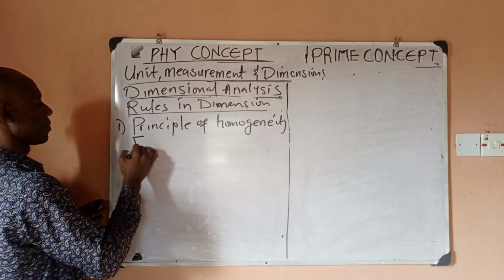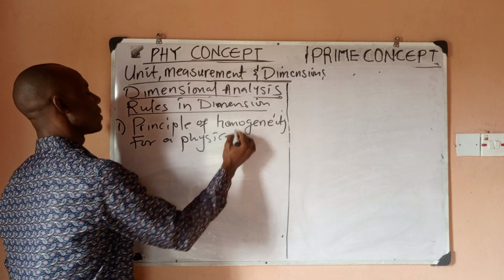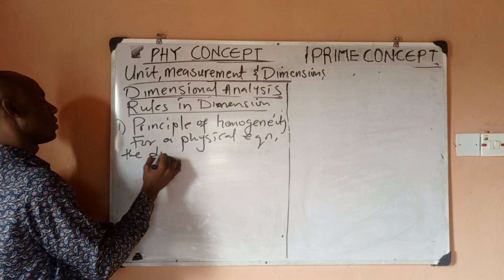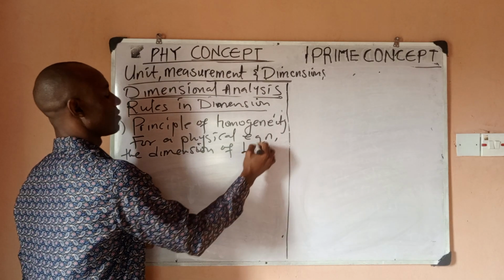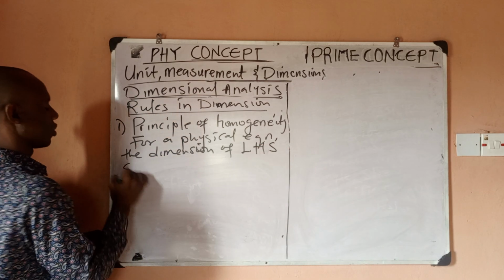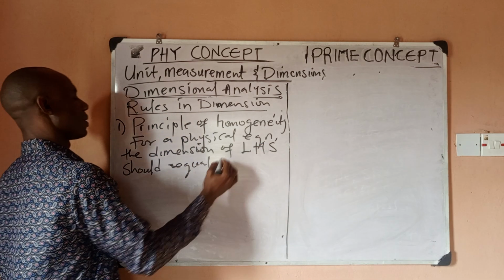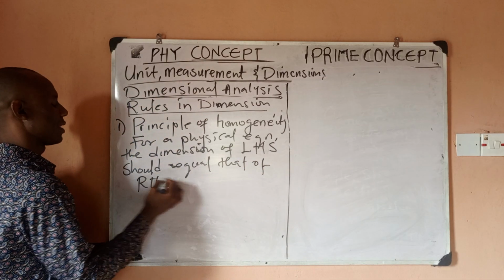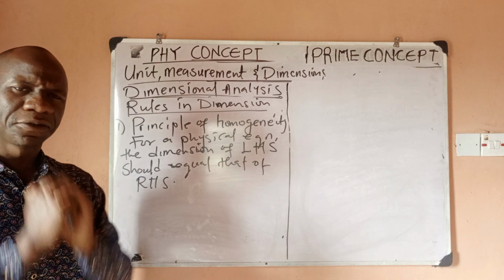That is the principle of homogeneity. Let me write it. For a physical equation, the dimension of the left-hand side should equal that of the right-hand side. That is the principle of homogeneity, which is very important, very simple.